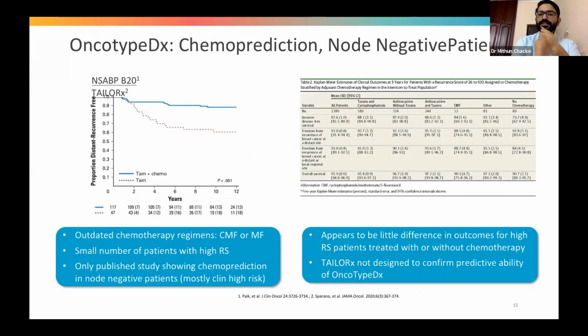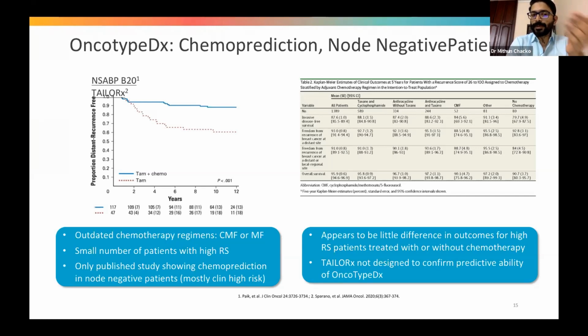So what is the importance of chemo prediction of Oncotype DX in node negative patients? We all know the risk stratification from 25 to 100 comes to the high risk Oncotype DX. With the NSABP B-20 trial and the TAILORx trial, what is the benefit of chemo in the high risk group? We all know that in the high risk group, we cannot avoid chemo. But when we analyze the data, there are certain shortcomings in Oncotype DX.